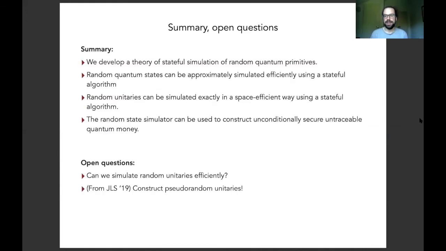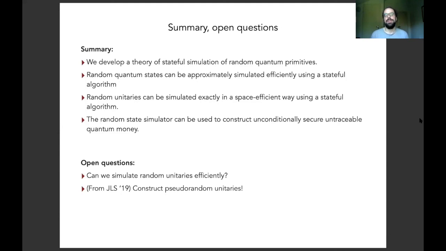This brings me to the end of my talk, so let me summarize. We have developed a theory of stateful simulation for Haar random quantum primitives, that is, Haar random quantum states and Haar random unitaries. In the state case, we have presented an efficient algorithm for approximately performing stateful simulation of a Haar random quantum state.